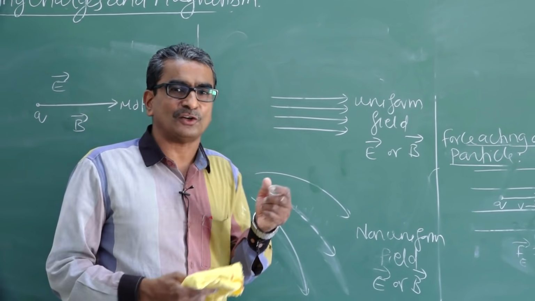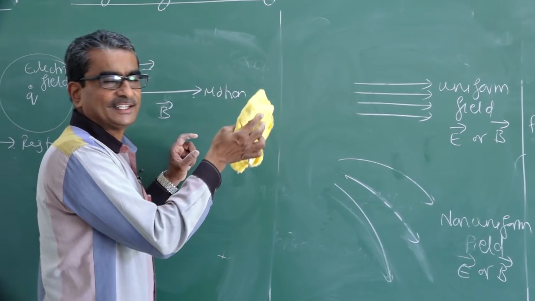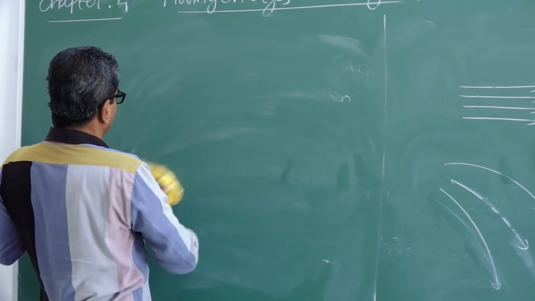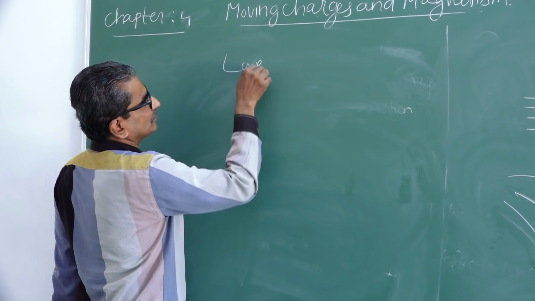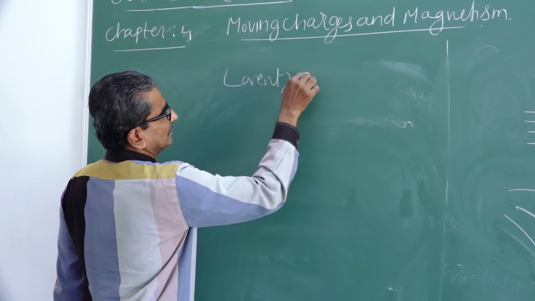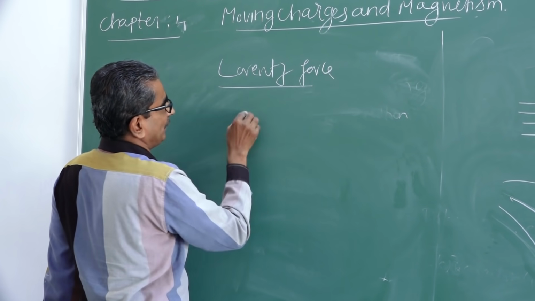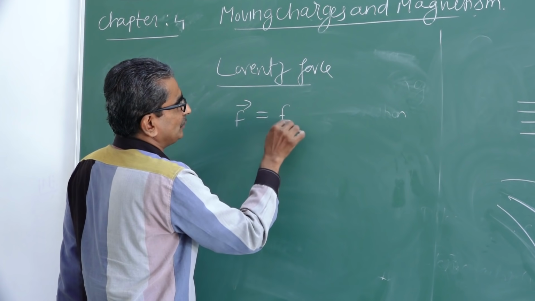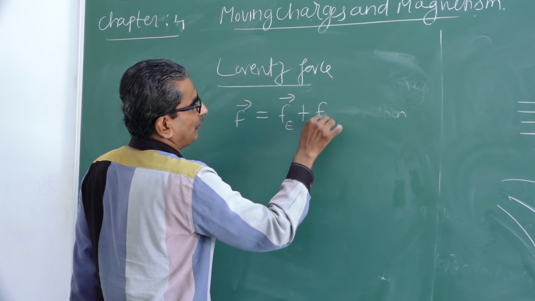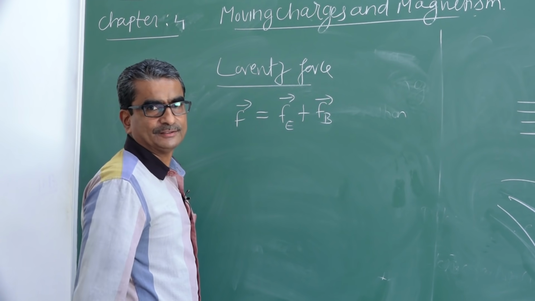We call that force the Lorentz force. Lorentz force F is equal to the sum of the force due to the electric field plus the force due to the magnetic field.